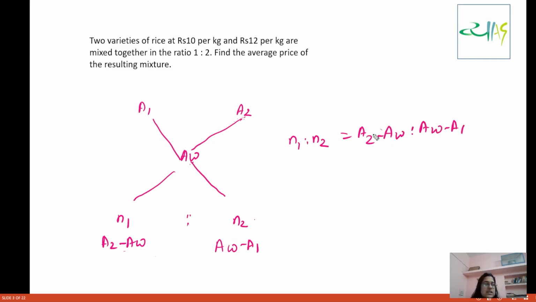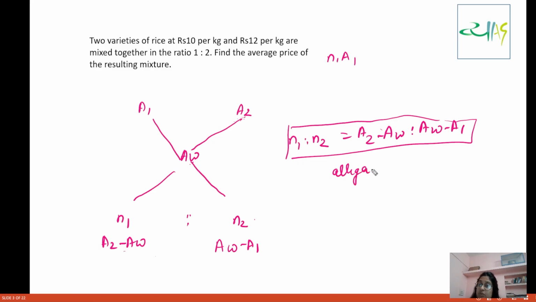Now see, this was the same equation which we got when we derived the alligation equation. We shifted terms and converted N1 A1 and N2 A2, and we got the same thing. So this is nothing but the alligation equation. Now with the help of this equation and method, let us solve some questions.